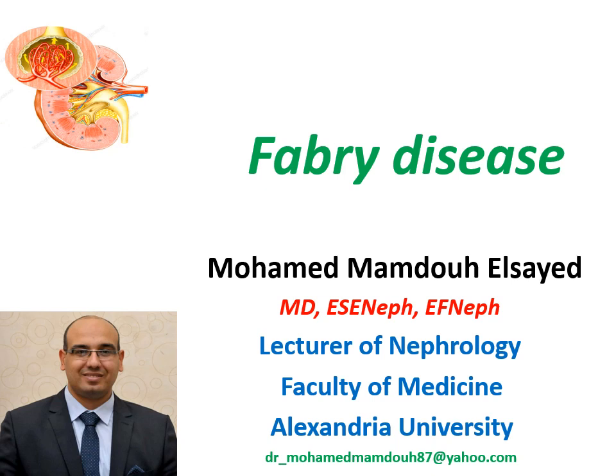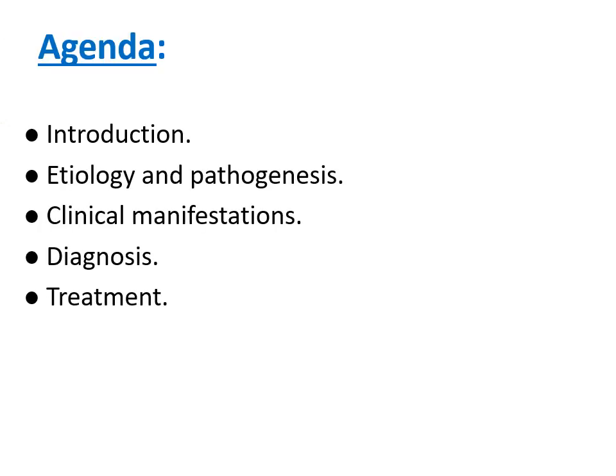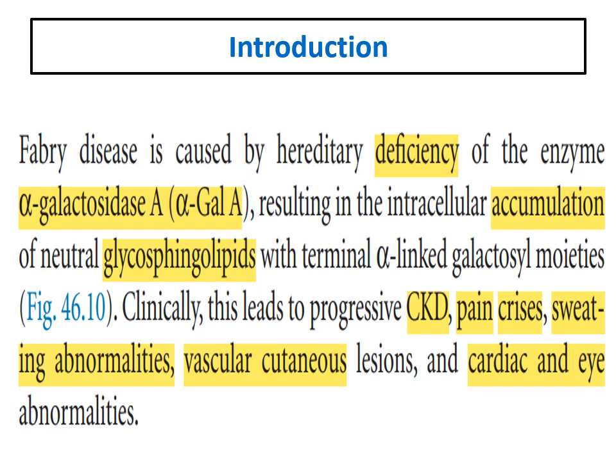Today we'll continue our lectures about hereditary diseases affecting the kidney, and we'll talk about an important one, which is Fabry disease. This is our agenda. Fabry disease is a lysosomal storage disease, X-linked, due to deficiency of an important enzyme called alpha-galactosidase A. Very important, don't forget the name of the enzyme,